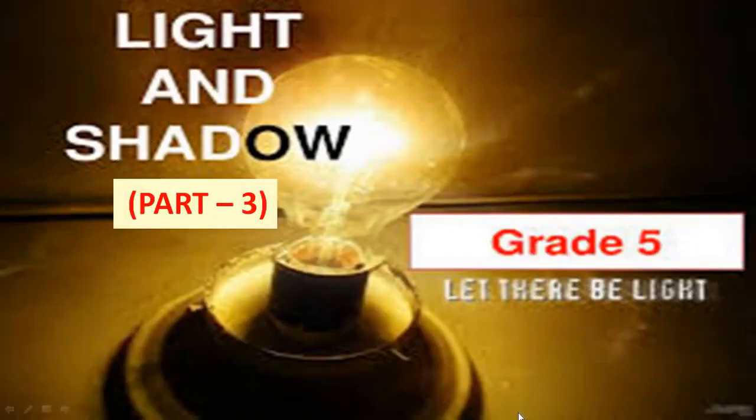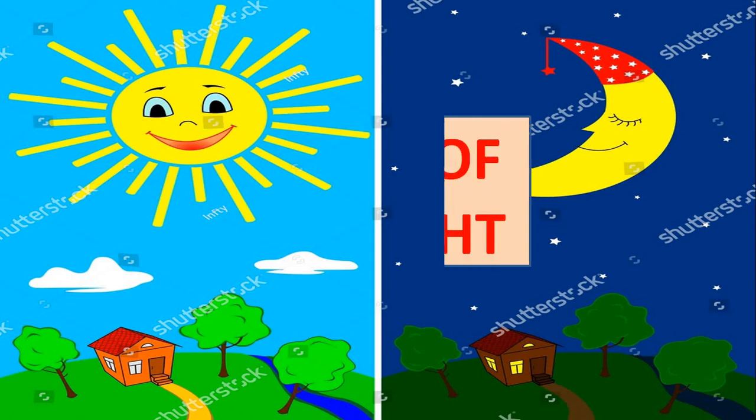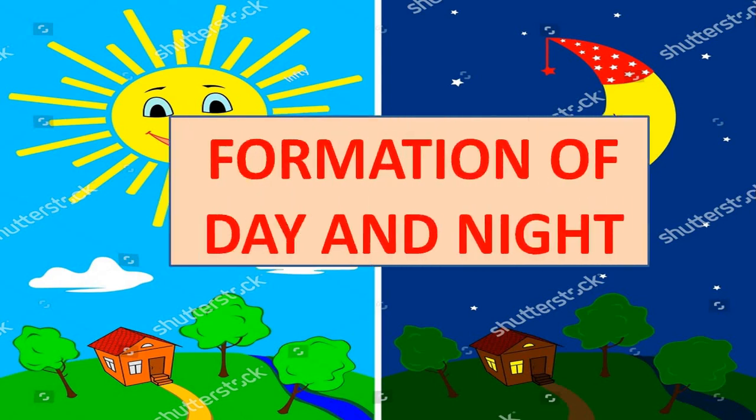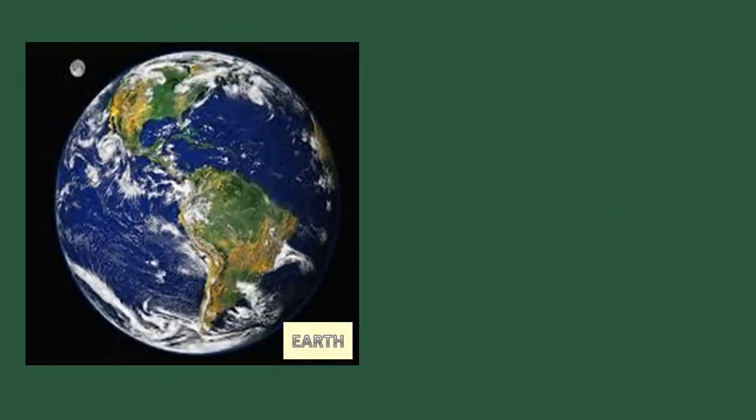Today we will continue the same chapter, light and shadow. Children, today's first topic is formation of day and night. You all know that we live on the planet Earth. It is the third planet in our solar system. And due to the presence of water on Earth, it looks blue and is called a blue planet.